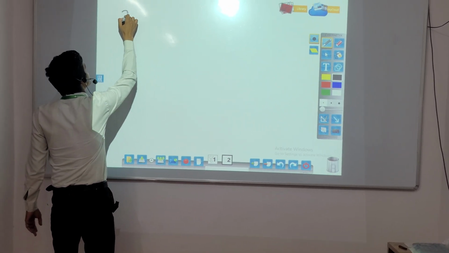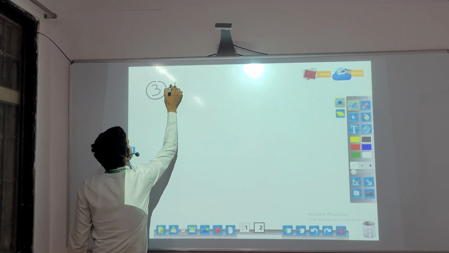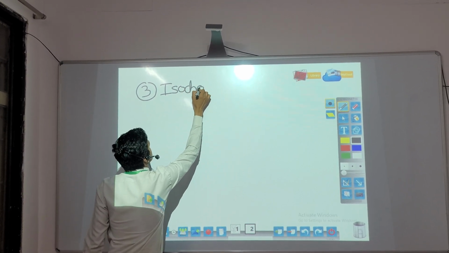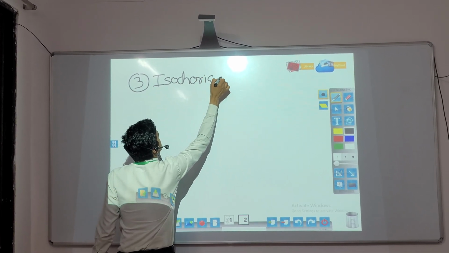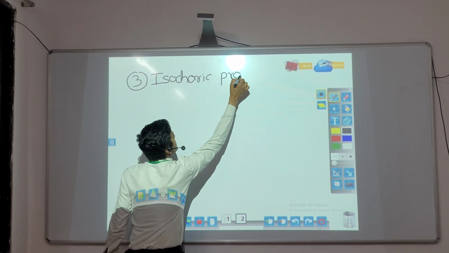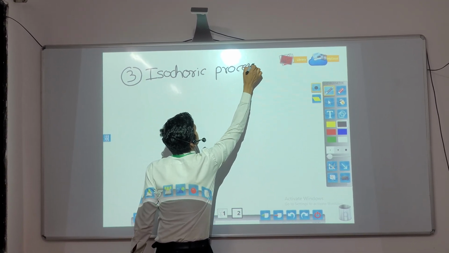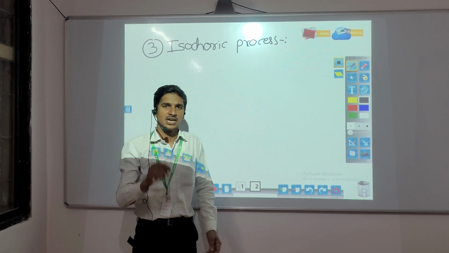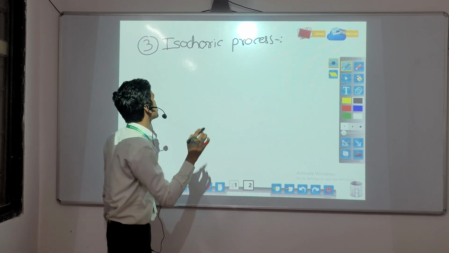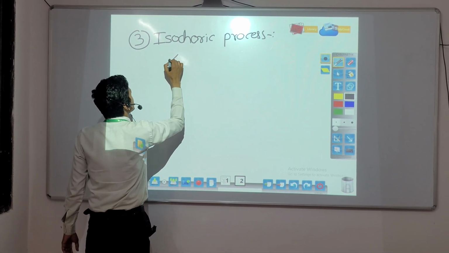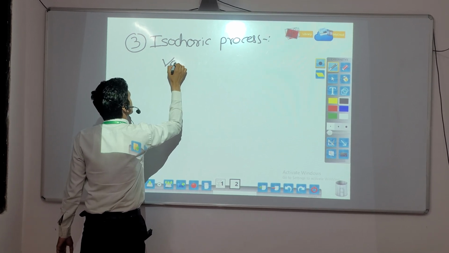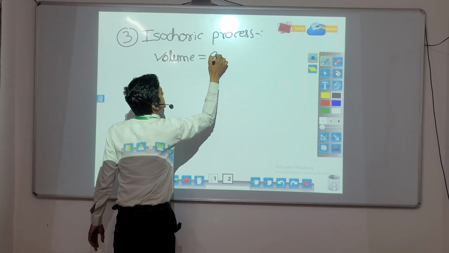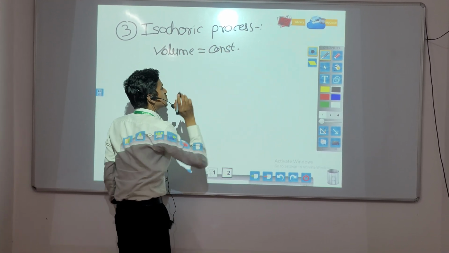Next, third process is isochoric process. What is meant by isochoric process? The process in which volume is constant. This is called isochoric process.